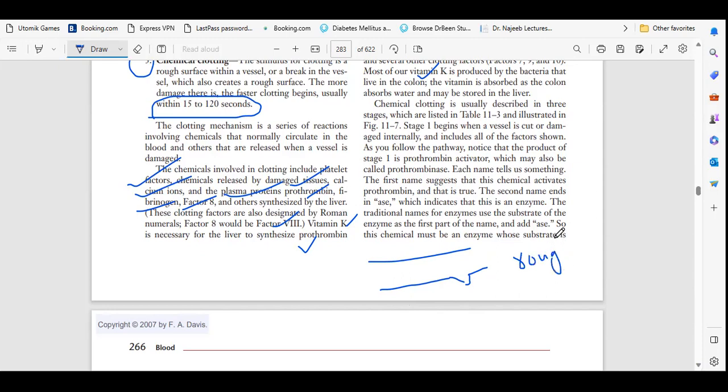You have to remember that. Second thing is that the clotting will happen in 15 to 120 seconds. So it depends upon the rupture. If the rupture is more, the clotting will start early. If the rupture is less, it will take more time. Okay, so what are the chemicals?